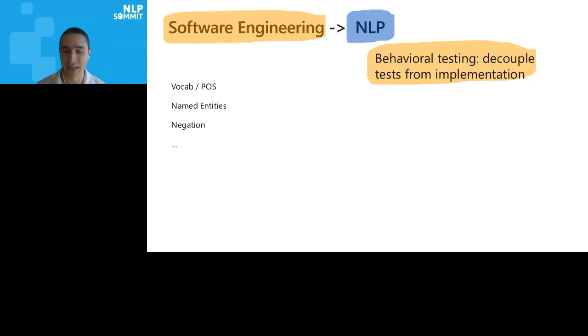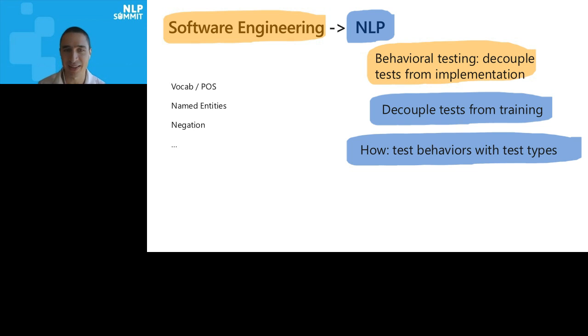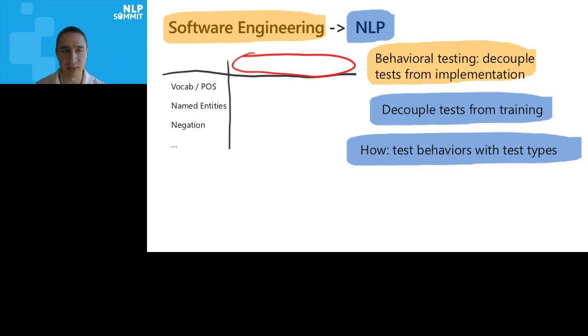We collect a data set and we split it so that the test set has the same problems as whatever is on the training set. It's not decoupled. So we're saying let's decouple tests from training. And the way we're going to test behaviors is with different test types. So there's guidance here into how to test specific behaviors. So we're proposing 3 different test types, and that gives us a matrix where the rows are capabilities and the columns are different test types. So this matrix will guide us into how to test NLP models, and we'll see it in a second.